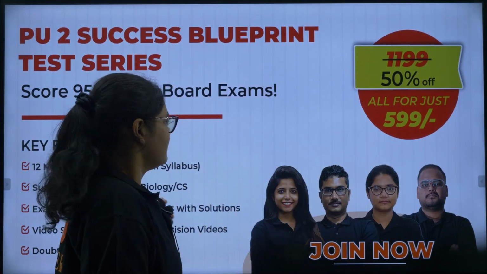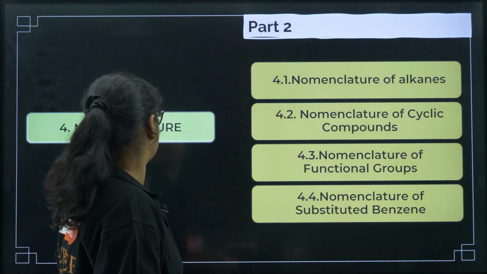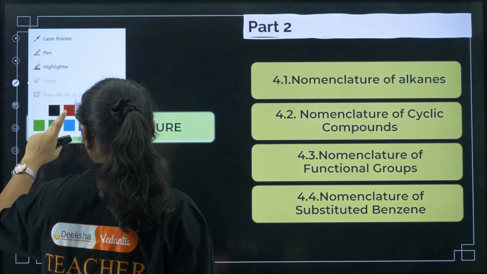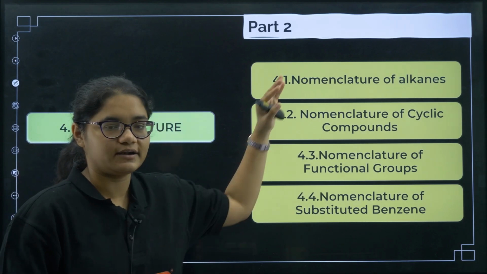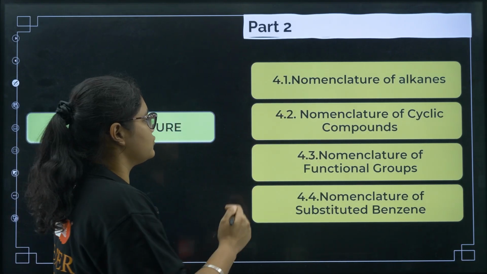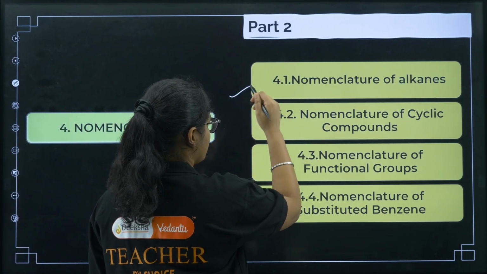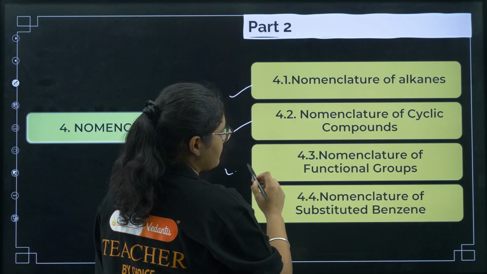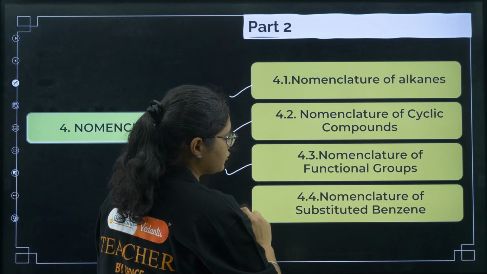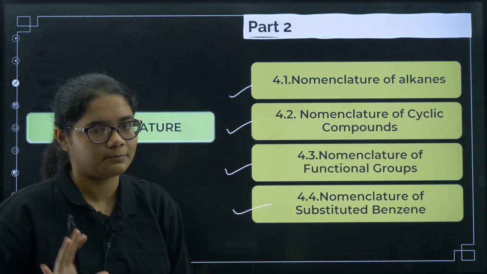Okay, fine. So now coming to nomenclature. We will be studying nomenclature under these categories. First is nomenclature of alkanes, then nomenclature of cyclic compounds, nomenclature of functional groups, and nomenclature of substituted benzenes.